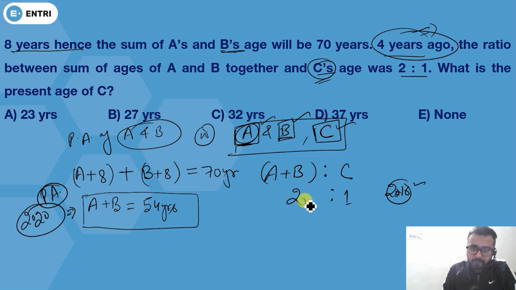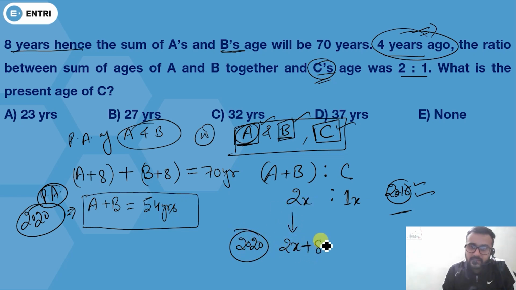So see one thing, can I write 2x and 1x here? This was age in 2016. If I move to 2020, so this will be 2x plus 8. Now how am I writing 8 here?